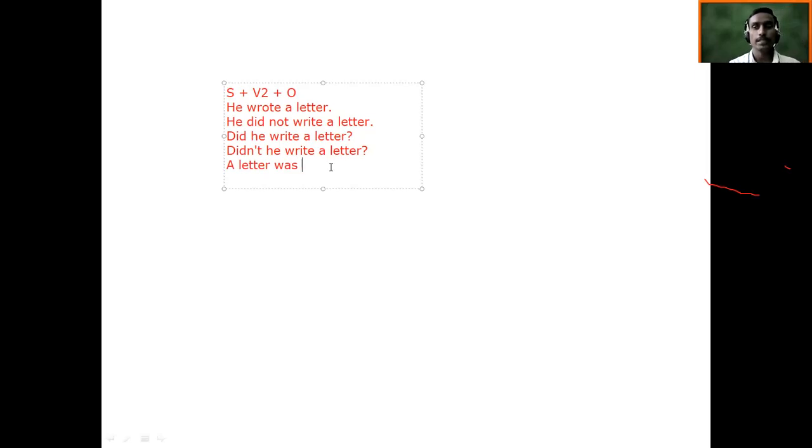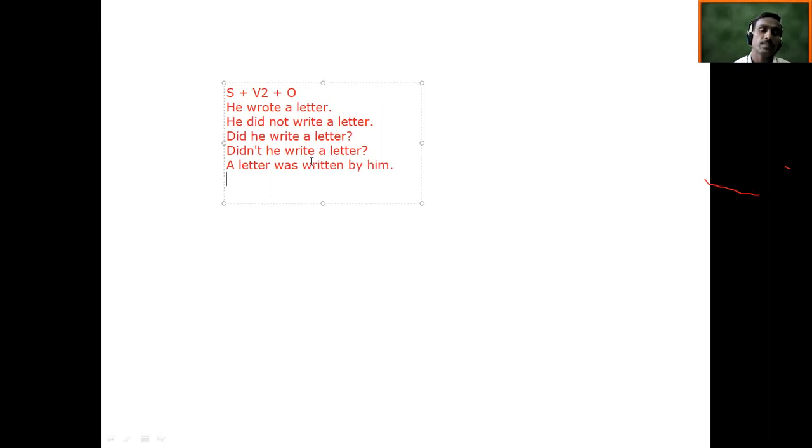Past participle means V3. Remember always that in all passive voice, the main verb which is used will always be in V3 form, the past participle form. Any tense, maybe present, past, future, whatever sentences you use in passive voice, the main verb will be in V3 form, past participle form. So that's why we use the past participle, that will be written. Then by him, objective case will be there.